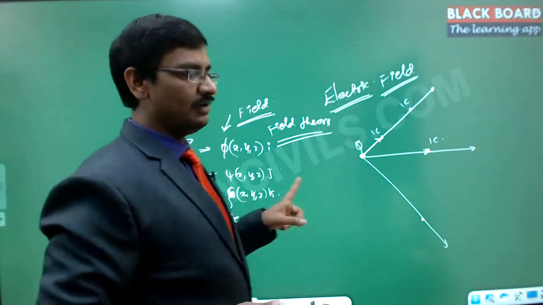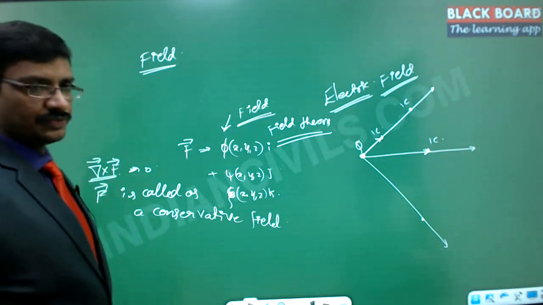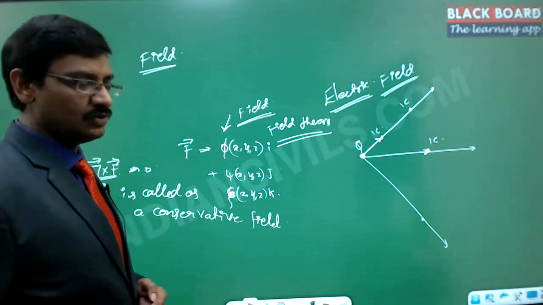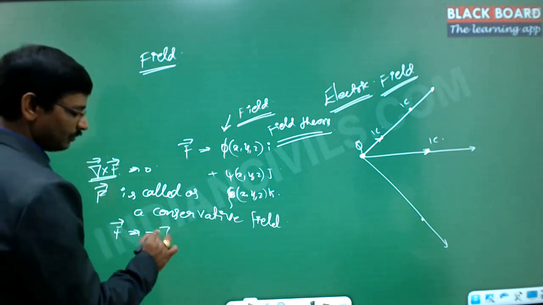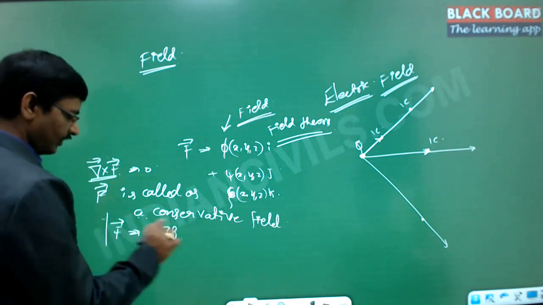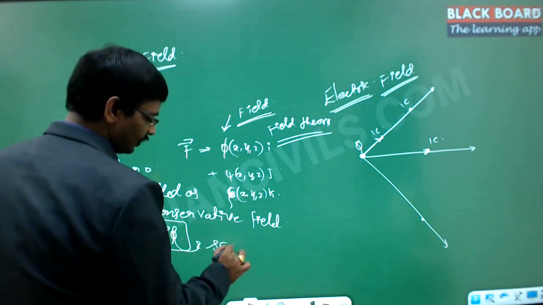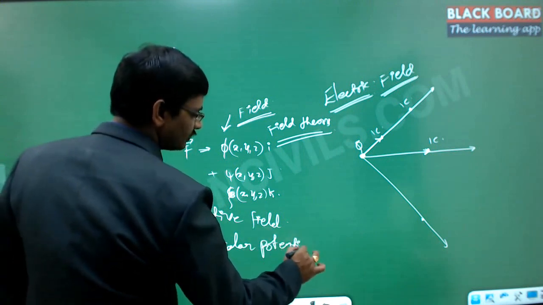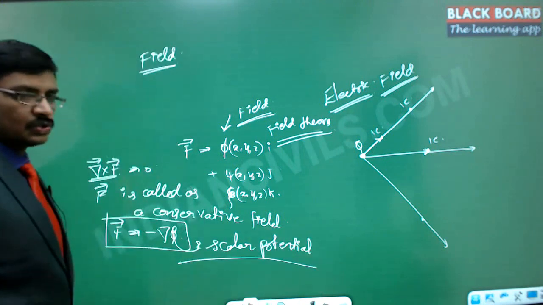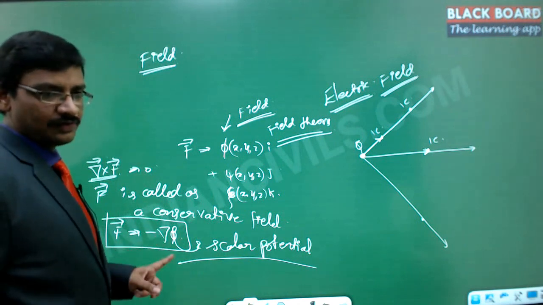Now the conservative field will have the property that del cross F is always equal to 0, right? Now if del cross F equals 0, then by a mathematical identity F can always be represented as minus del phi, where phi is called the scalar potential. So because of this, F can be represented with the scalar potential phi.